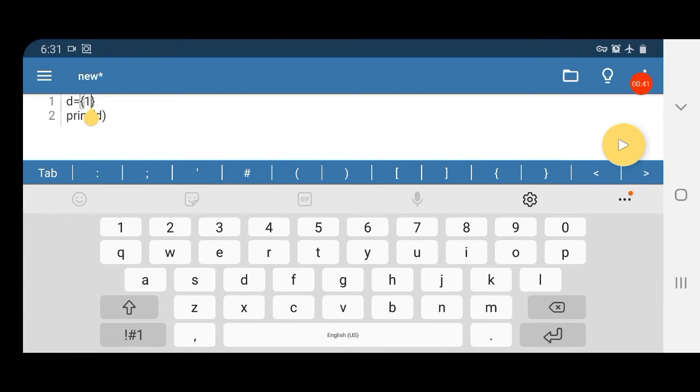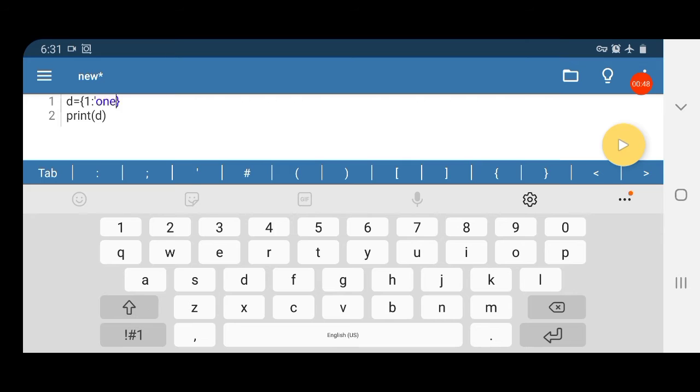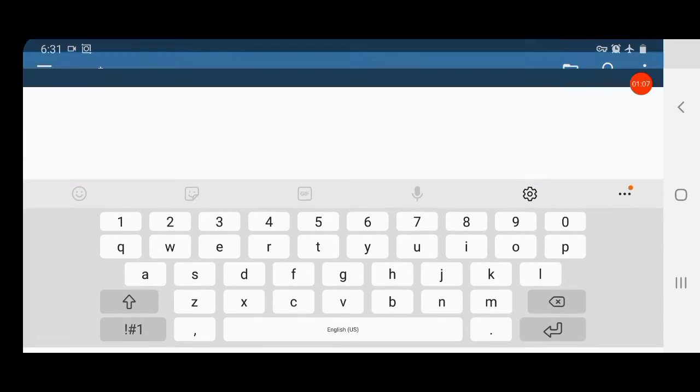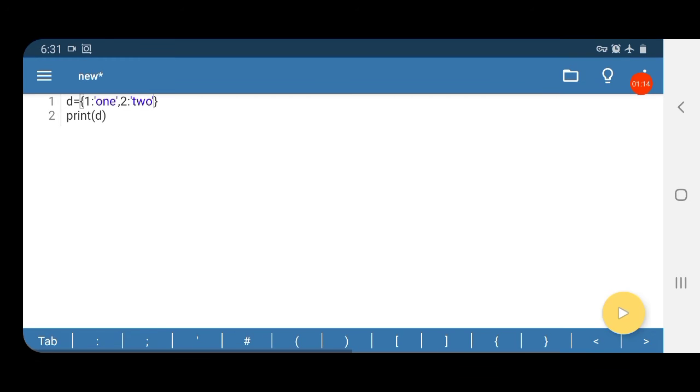So first our key will be 1 and I am just giving a string, it can be 'ONE', comma 2 colon in single quotes 'TWO'. If we print this dictionary, you can see the dictionary is printed, 1 colon ONE, 2 colon TWO.